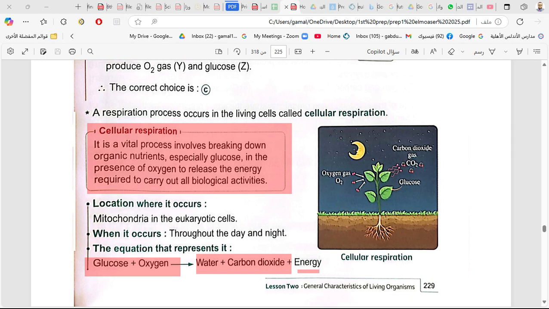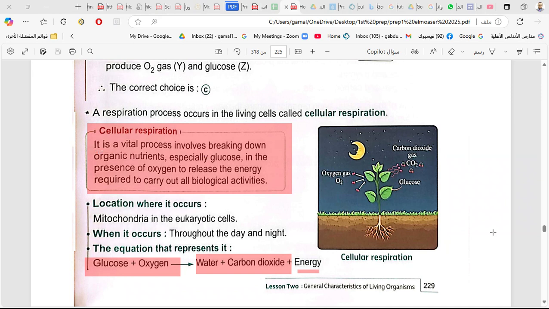Again, inside the cells, what happens to the food and what happens to the oxygen? The oxygen helps in burning the food, breaking it down, and releasing energy from the food. So we need energy, and we get it from the food. How? With the help of oxygen. The oxygen helps in breaking down glucose and producing energy, and also water and carbon dioxide are produced. This is the meaning of cellular respiration. Again, what is the meaning of cellular respiration, Adam?